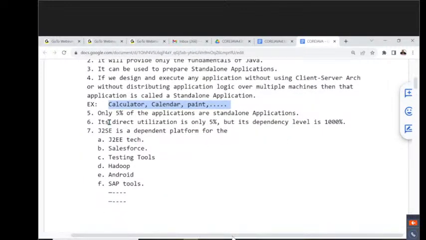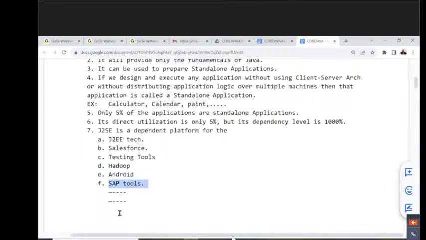Only 5% of applications outside are standalone applications. Its direct utilization is only 5%, but its dependency level is 1000%. Why? Because it's a dependent platform for the J2EE technologies, Salesforce, testing tools, Hadoop, Android, SAP tools, and so on.